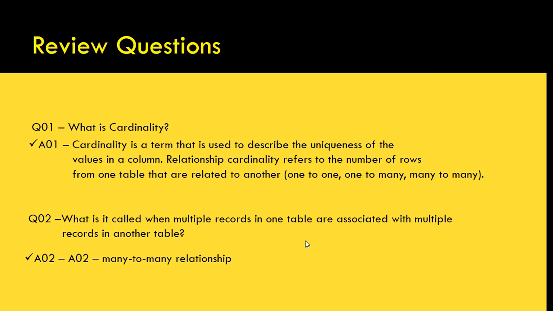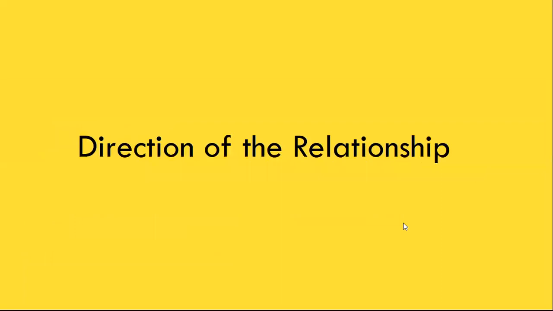In your table you have multiple records that are associated with multiple records in another table. A single customer would have purchased more than one product and vice versa. So when you see multiple records in one table associated with multiple records in another table, then it is a many to many relationship. Just remember it that way.